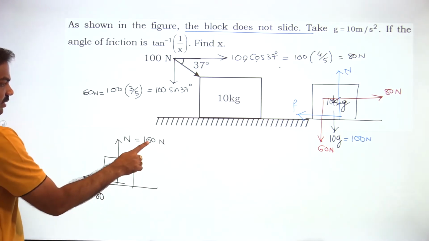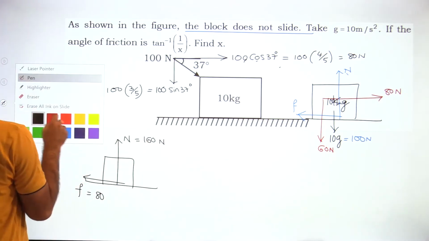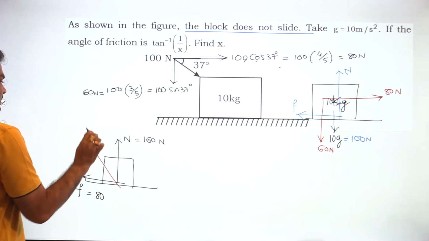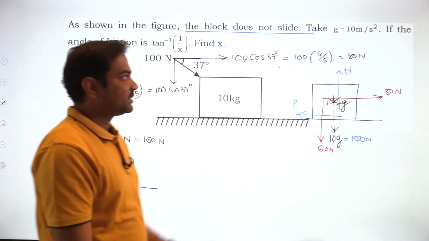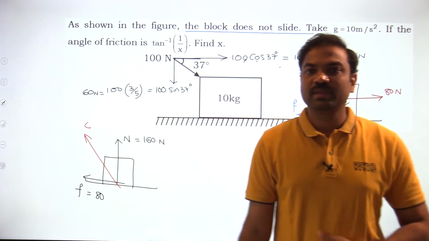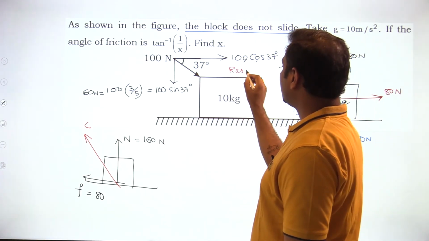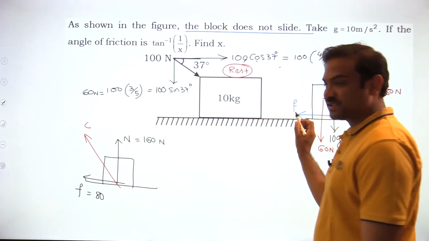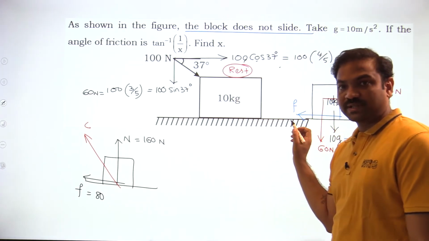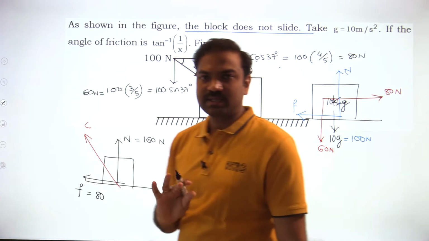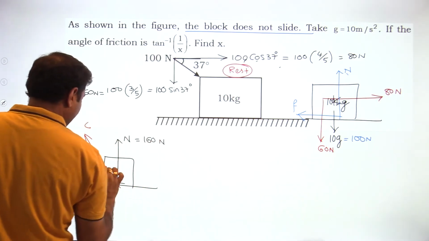Frictional force is 80, normal reaction is 160, then how will the contact force act? This is the contact force. The block is not sliding, they have said the block is at rest. Block at rest means this force is not maximum; we don't know whether it is maximum static friction or not. It's a static friction. Then what is the angle of contact here?